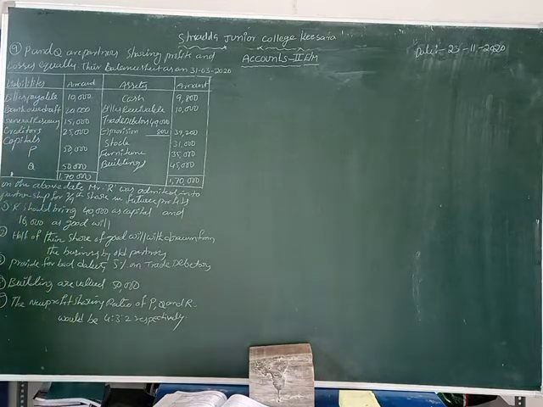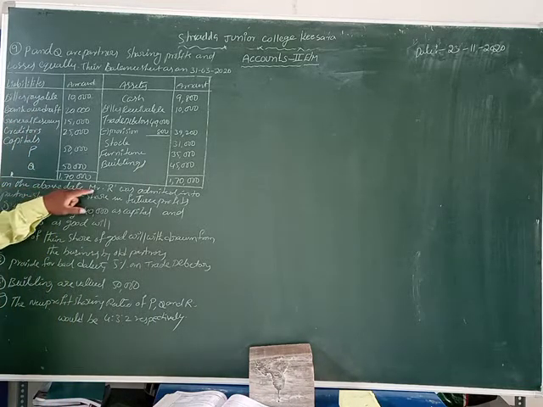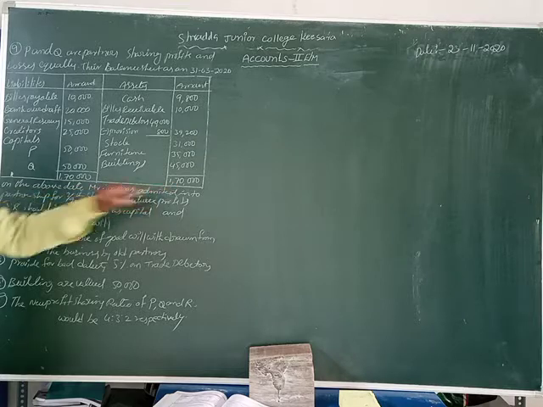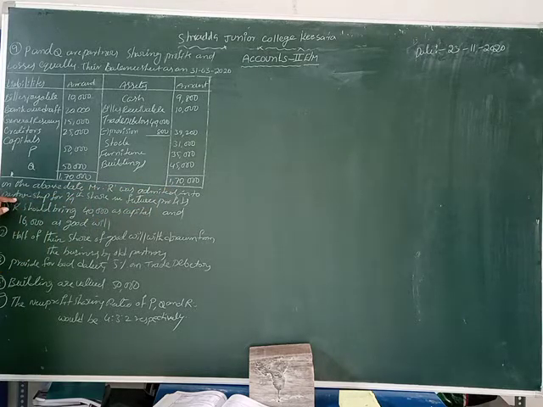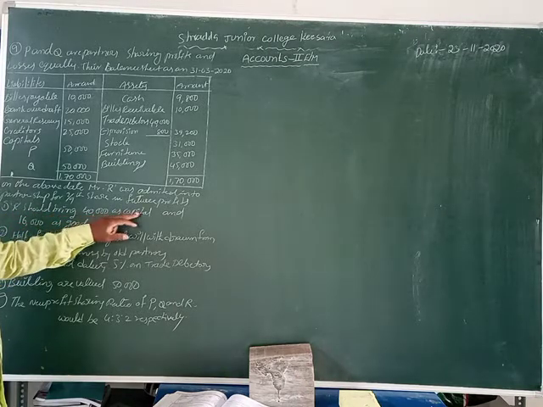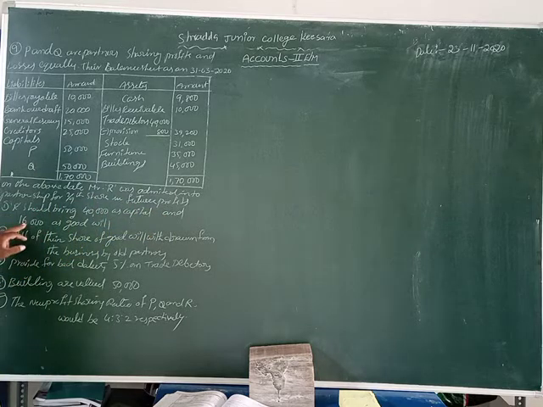Now we are going to discuss the above date, Mr. R was added into the partnership for a 2 by 9th share in future profits. 2 by 9th share is given to the new partner. So condition number 1, R should bring 40,000 as capital and 16,000 as goodwill.